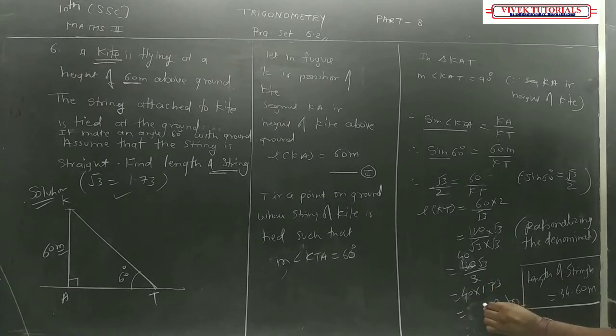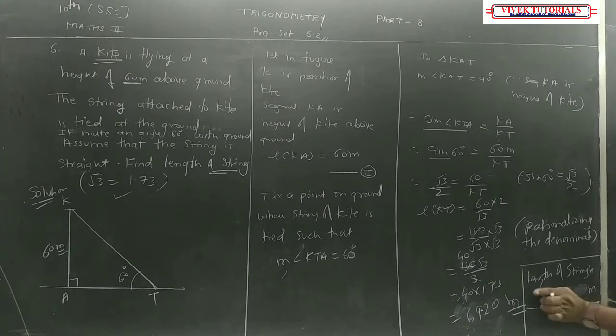4 3s are 12, 4 7s are 28, 29. Correct? 2 is there. 4 1s are 4, plus 2 is 60. So what you got is 69.20. What is the answer then? 69.20 meter.